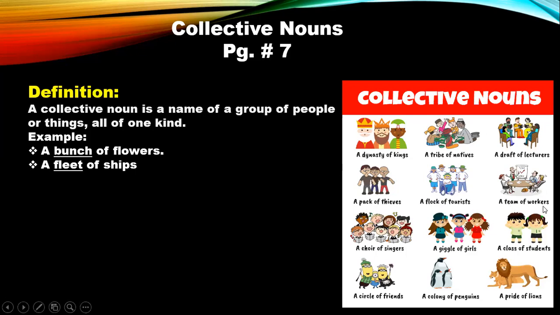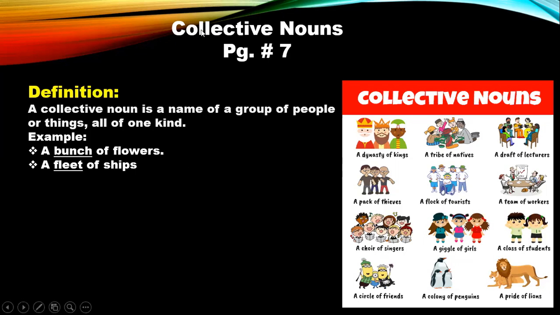A team of workers. Now it's a team of workers. It can also be a team of players, okay? A choir of singers. Now, singers can also have a choir and singers can also have a band, okay? A band of singers or a choir of singers. A giggle of girls, a class of students, a circle of friends, a colony of penguins, a pride of lions. So you have a lot of lions living together, usually together. It's called a pride of lions.